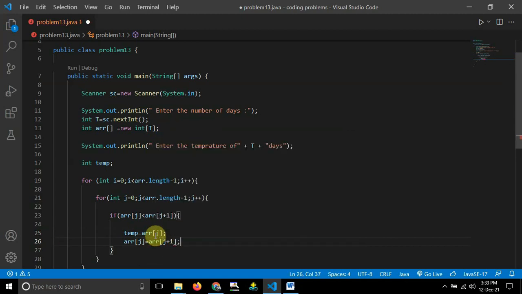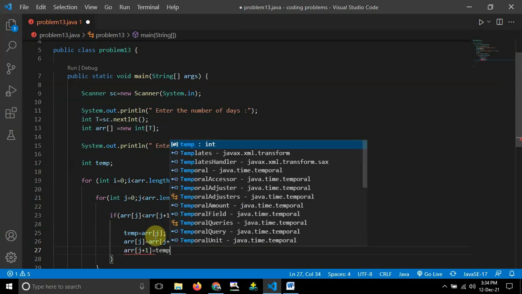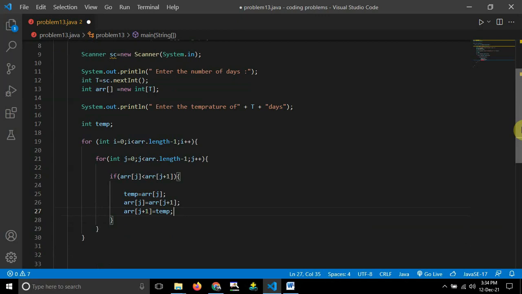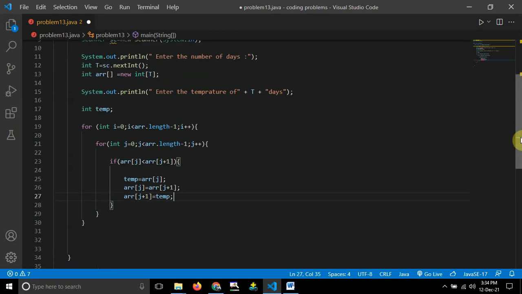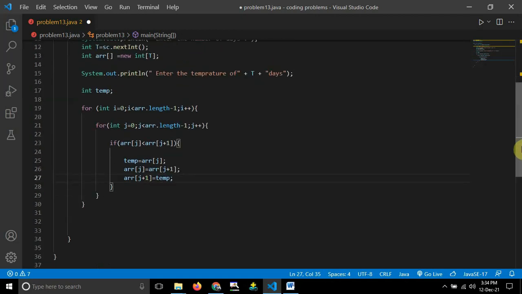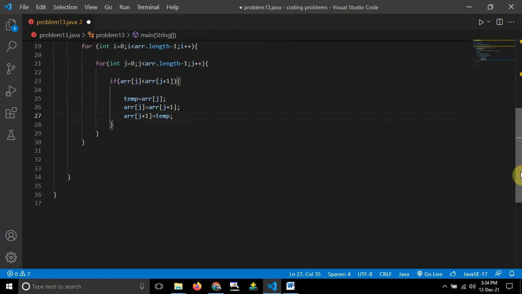I have swapped the things here, and after that array of j plus 1 will be holding the value which I have just stored temporarily. So in temp I have stored these things. That's it guys, you have swapped successfully. Now I'm almost done with this, and now I should be able to print the sorted number of elements here. So I should get the sorted array. I have sorted the array now.